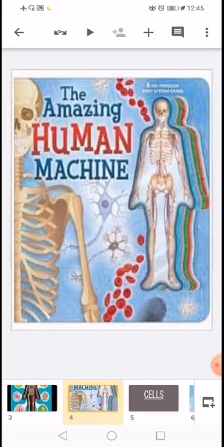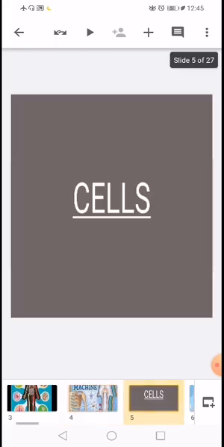So the bones and muscles together make the body move. Both are needed to make the body walk, run, jump, or perform any other motion that the body is capable of. Let us first see what the human body is made up of. The human body is made up of cells.